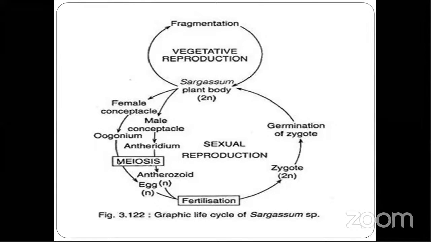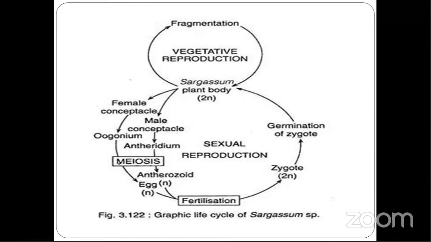Now, this is a graphical life cycle of Sargassum. What is happening? Vegetative reproduction takes place by fragmentation, and sexual reproduction is of the oogamous type. In oogamous reproduction, what happens? You have male conceptacle and female conceptacle. From the female conceptacle, you have oogonium, and from the male, you have antheridium.